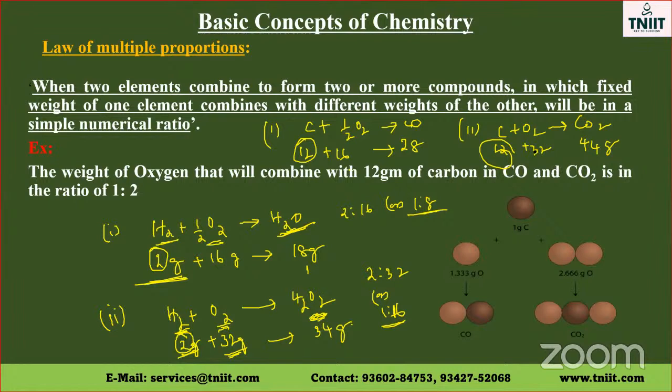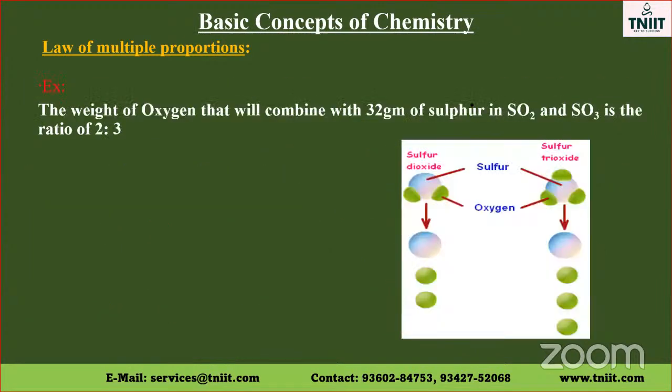Now, what is this law of multiple proportion? When two elements combine to form two or more compounds, in which the fixed weight of one element combines with different weights of the other element, they are in a simple ratio. That is the law of multiple proportion. I gave you the example here. They've taken sulfur dioxide and sulfur trioxide.